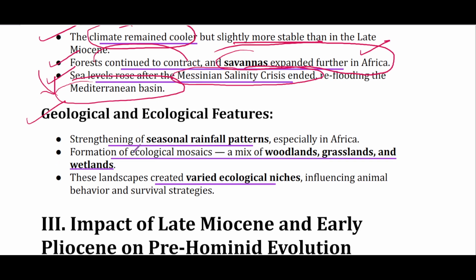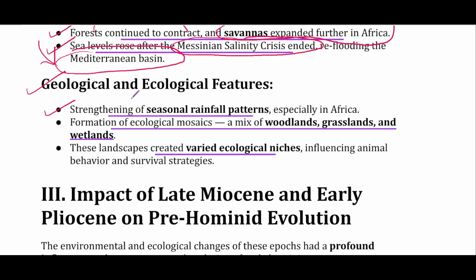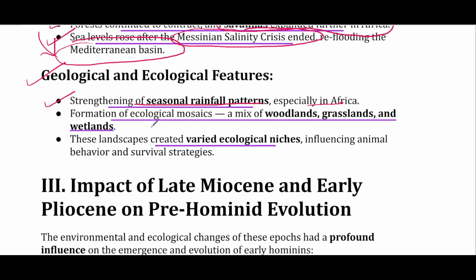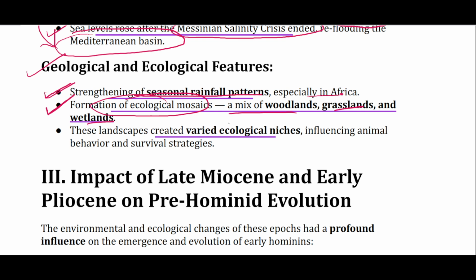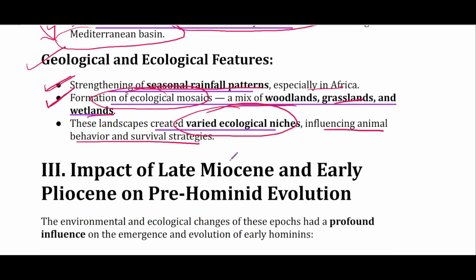With geological and ecological features, so this epoch saw the strengthening of seasonal rainfall patterns, especially in Africa, and this led to formation of ecological mosaic, a mix of woodland, grassland, and wetland, and this provided varied ecological niches which further influenced animal behavior, survival strategy, and primate evolution.